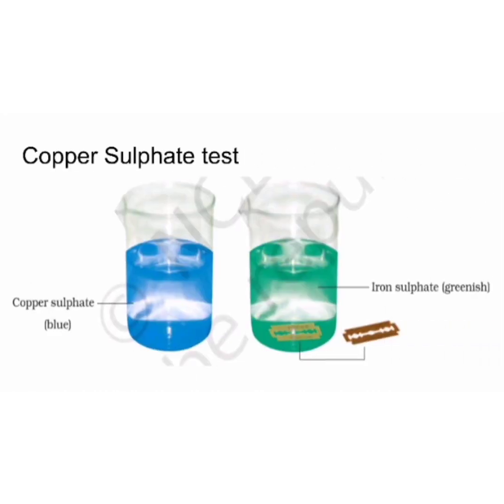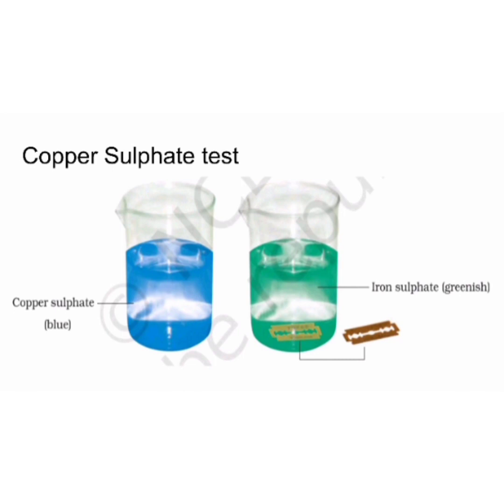Take a tablespoon of copper sulfate in half a cup of water, and add a few drops of dilute sulfuric acid to the solution.